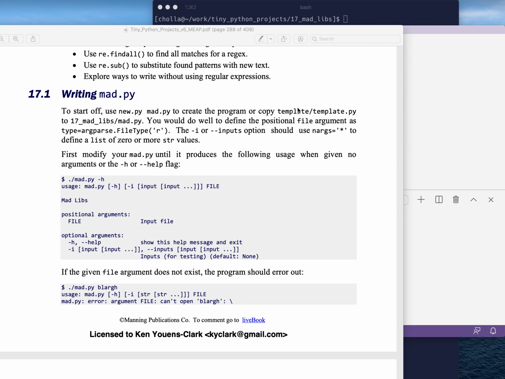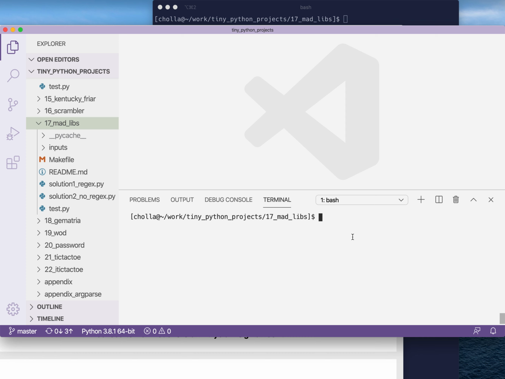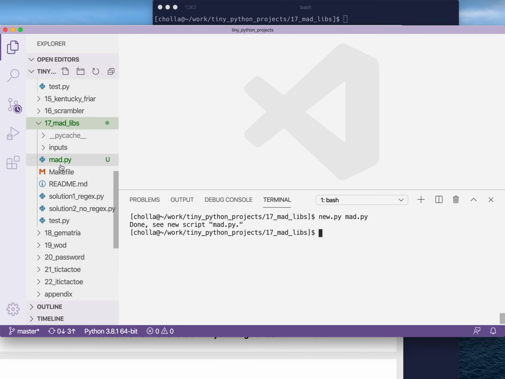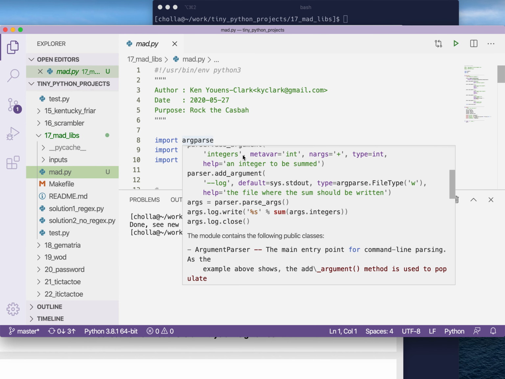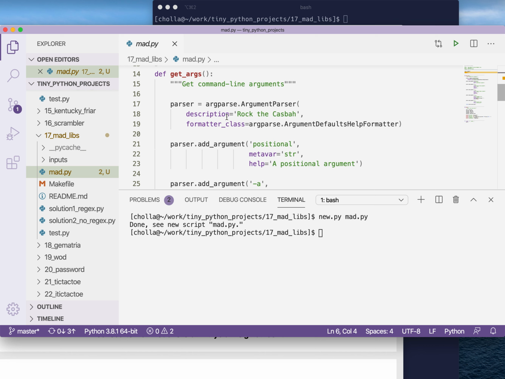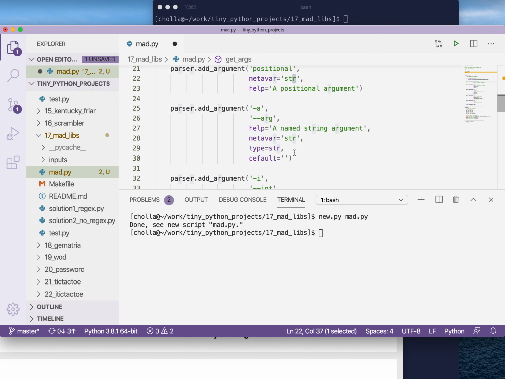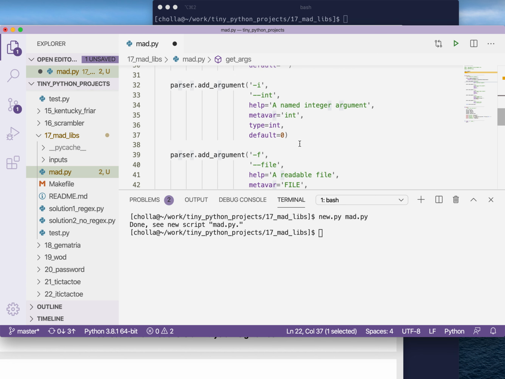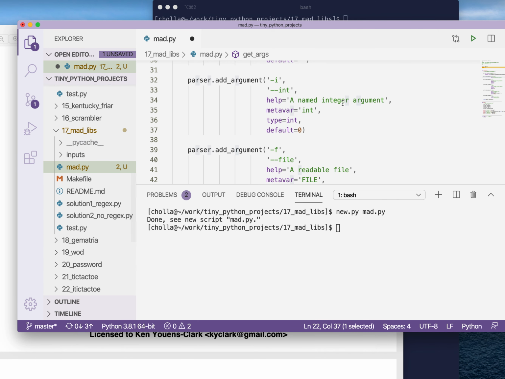Get started, how would we go about writing this? I always suggest you start off with all the boilerplate taken care of. With a new py, it's going to be called mad.py, and then we can open that, and we can change our argparse bits here. It's going to be called madlibs. It's going to accept a file. That is going to be one of the things that it accepts. And the other is a list of inputs.